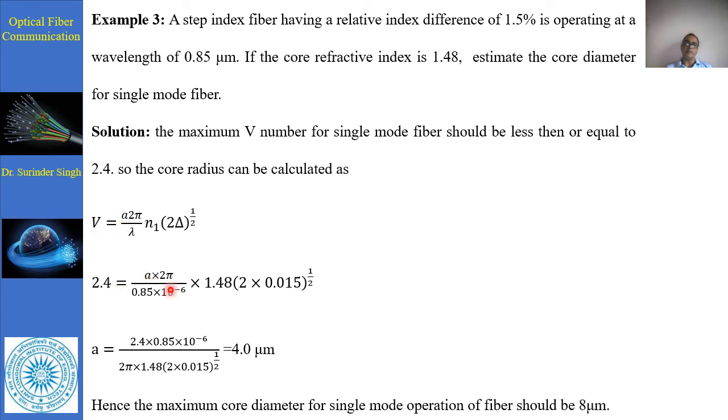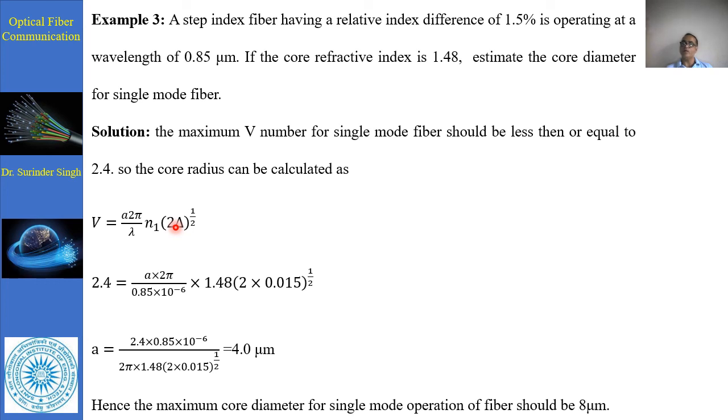a we have to evaluate: 2 pi n1, 2 into this 0.015, divided by 0.85. We have to find the value of a. a is equal to 4 micrometer, which we calculated. Hence, the maximum core diameter for single mode fiber operation should be 8 micrometer, that we can find. So by using this representation, similarly we can utilize the V number for various evaluations.